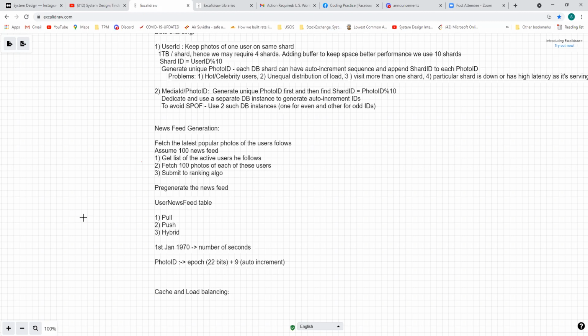But for Instagram and Facebook, I think the pull model is used. For Twitter, I am not sure whether it is pull or push.